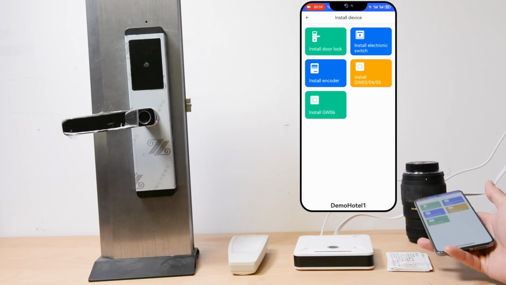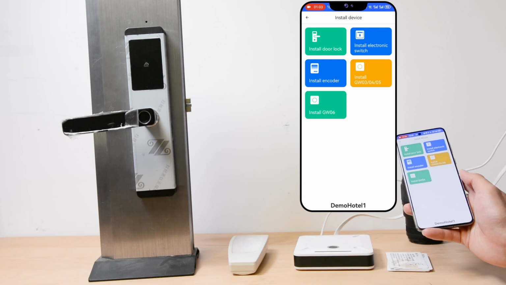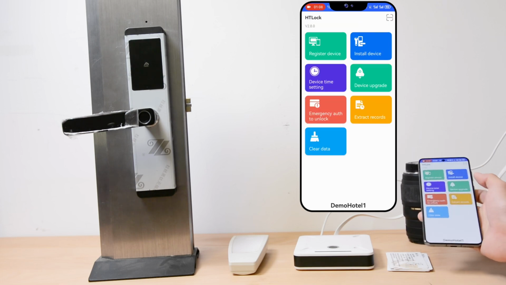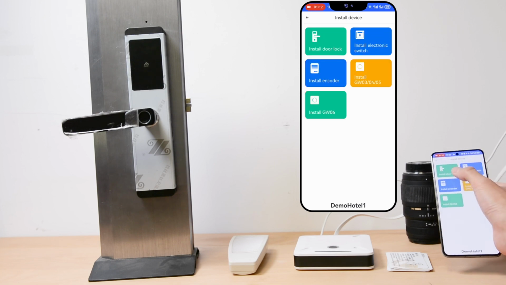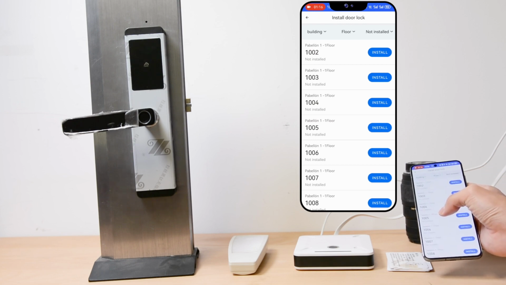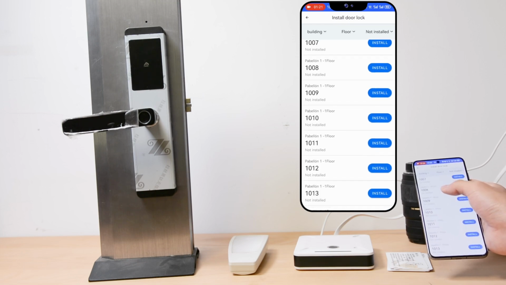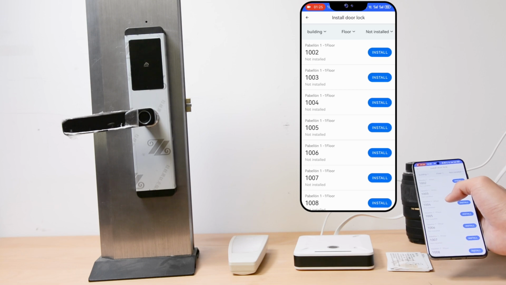So first of all, open our application on the cell phone, switch to install device, select install door lock. Our room list will be listed in here. If you don't have the room list in your application, refer to our videos about how to download the application and sync the data to the cell phone.